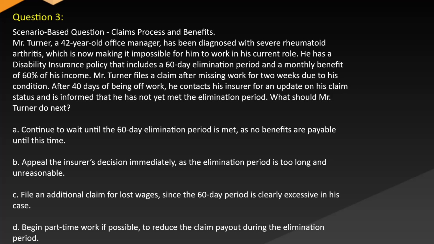Question 3. Scenario-based question. Claims process and benefits. Mr. Turner, a 42-year-old office manager, has been diagnosed with severe rheumatoid arthritis, which is now making it impossible for him to work in his current role. He has a disability insurance policy that includes a 60-day elimination period and a monthly benefit of 60% of his income. Mr. Turner files a claim after missing work for 2 weeks due to his condition.